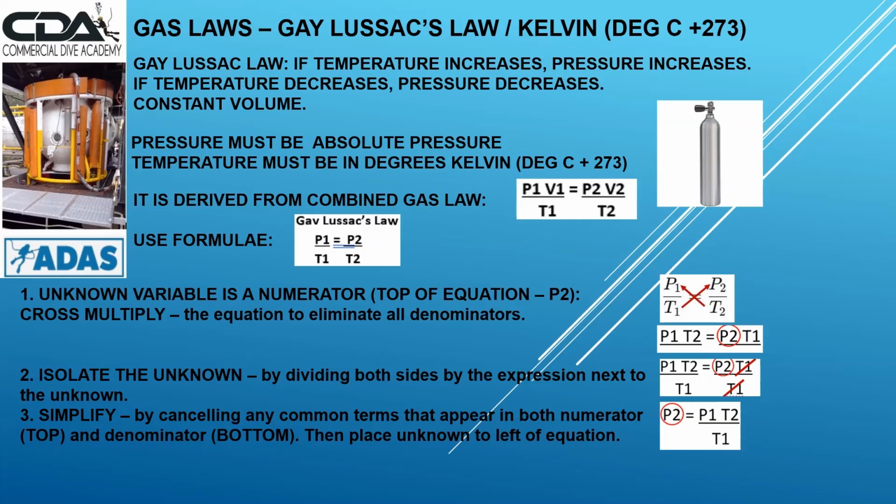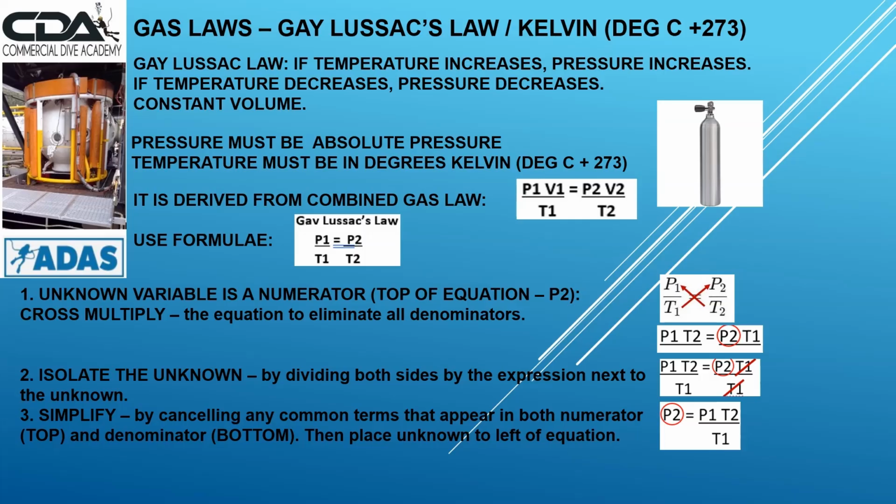Okay, step one. The unknown variable is in the numerator, the top of the equation, P2. We need to cross multiply the equation to eliminate all the denominators. Once we've cross multiplied, we get P1 times T2 equals P2 times T1, P2 being the unknown variable.